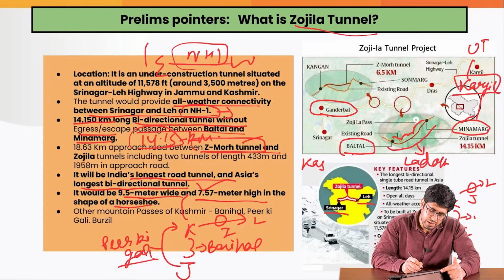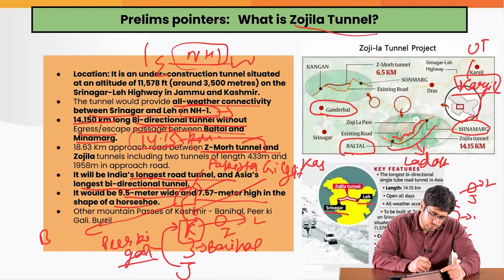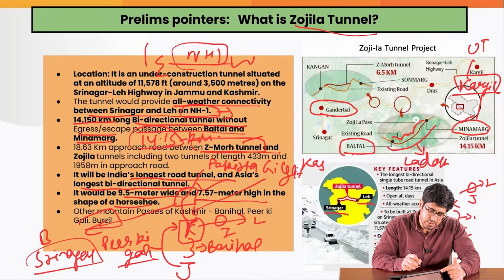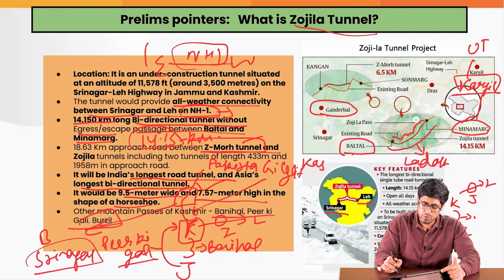There is also another pass that exists in the Kashmir which is presently under the illegal occupation of Pakistan. We have the region of Gilgit-Baltistan. To connect the city of Gilgit with the city of Srinagar, we have another pass here which is known as the Burzil Pass. This pass is connecting the city of Srinagar with Gilgit. So these are a few passes that are available in the region of Kashmir. Right now we are talking about this region where we are connecting Kashmir with Ladakh.